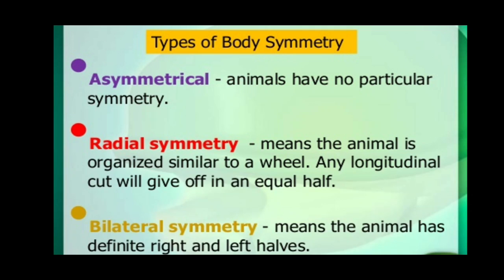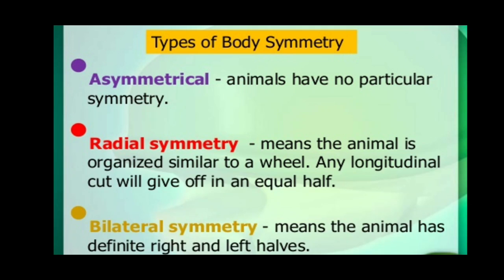Now, if we talk about bilateral symmetry, the animals having bilateral symmetry have a plane through the midline of the body which divides it into roughly equivalent right and left halves that are mirror images.